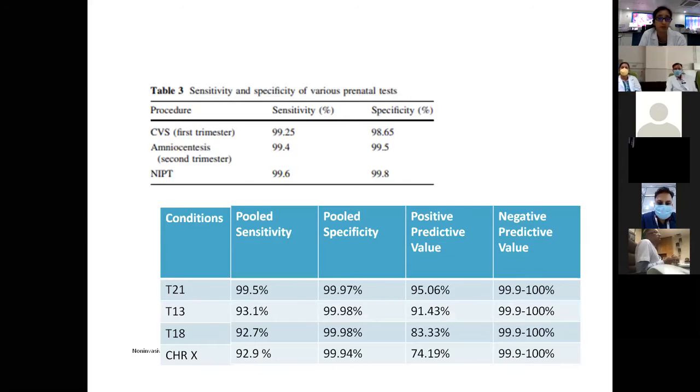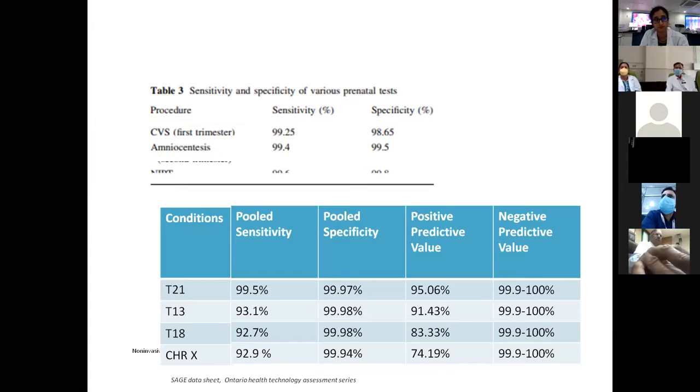So what do we mean by negative predictive value? It is the probability of the child not being affected when we say that the findings for this child are low risk. That means there is a 99.9% chance that the baby will be normal. So when we have to rule out certain disorders, this becomes a very, very important issue.